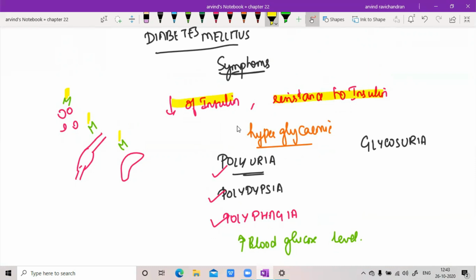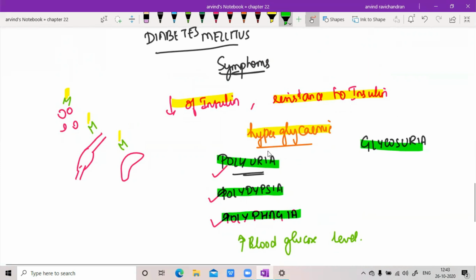And in diabetes mellitus, there's going to be hyperglycemic condition, and that is going to be characterized by glycosuria, that is presence of glucose in the urine. So what are some common symptoms that we attribute to the patients of diabetes mellitus? Is the polyuria, that is increased frequency of urination; polydipsia, that is going to be continuous water consumption by the patient; then polyphagia, and finally there is going to be increased blood glucose level. Yes, that's a common point that we all know.